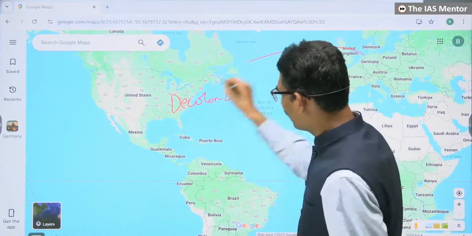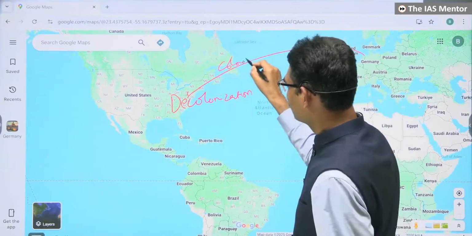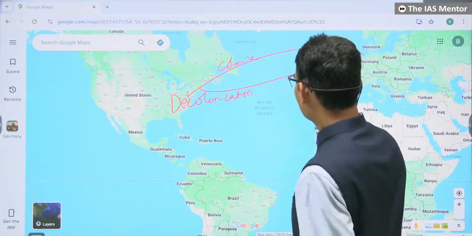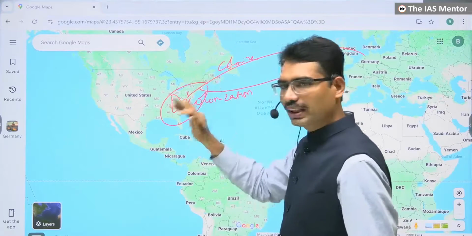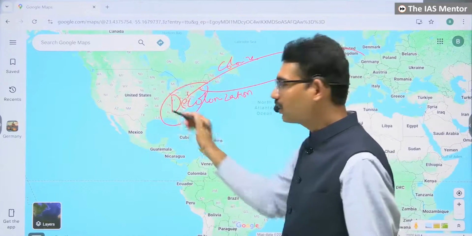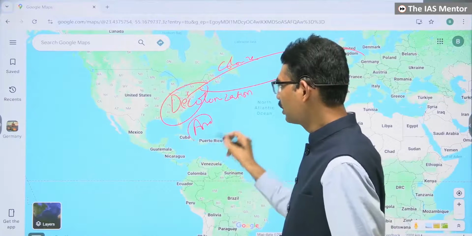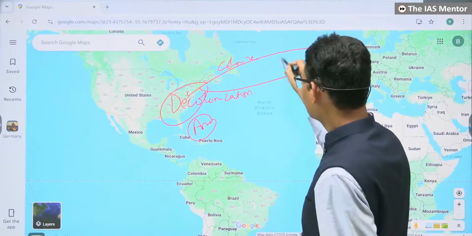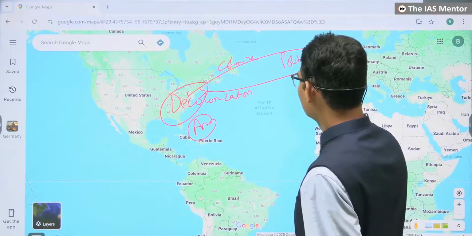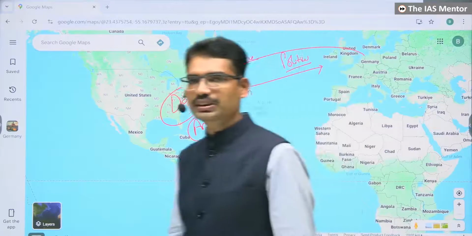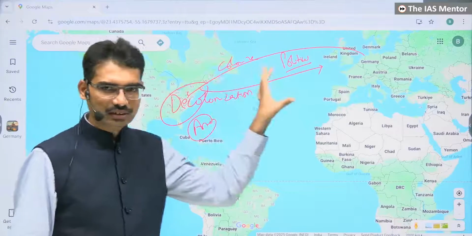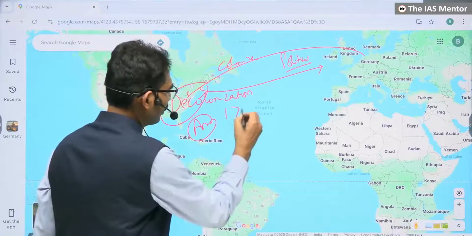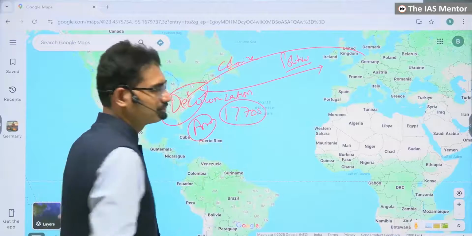Europeans colonized this, and now whoever settled here became part of this land, and they created a new identity called American identity. But the political and economic domination ended. This is the beginning of decolonization. In which year? In the 1770s.